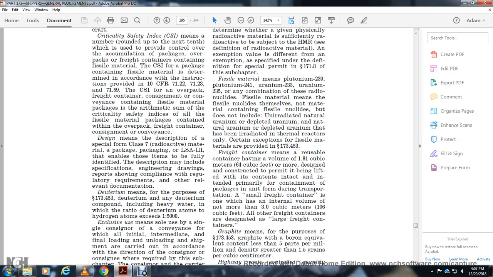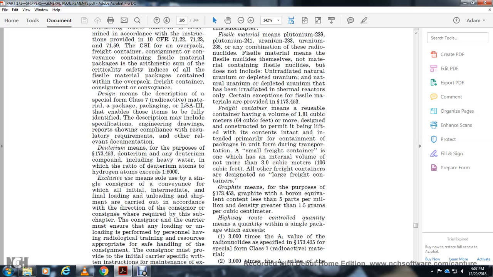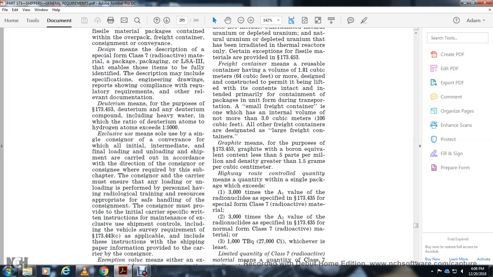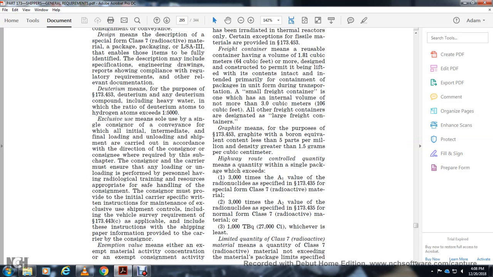Graphite means, for the purpose of 173.453, graphite with a boron equivalent content of less than 5 parts per million and a density greater than 1.5 grams per cubic centimeter. Highway route controlled quantity means a quantity within a single package that exceeds 3,000 times the A1 value of the radionuclide specified in 173.435 for special form radioactive materials, 3,000 times the A2 value for normal form radioactive materials, or 1,000 TBq, whichever is least.